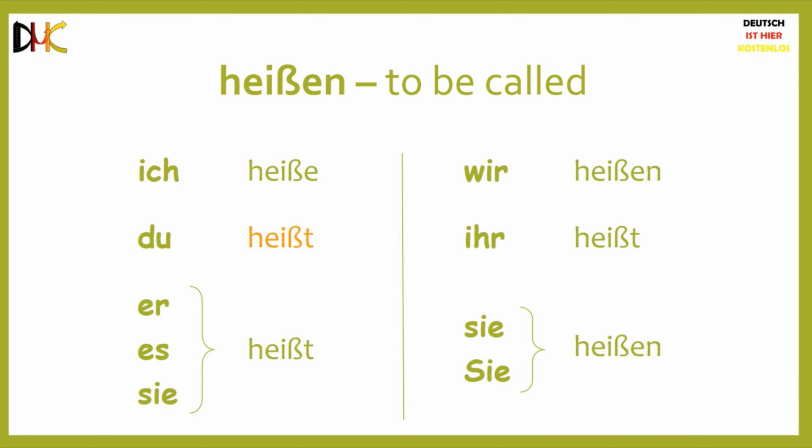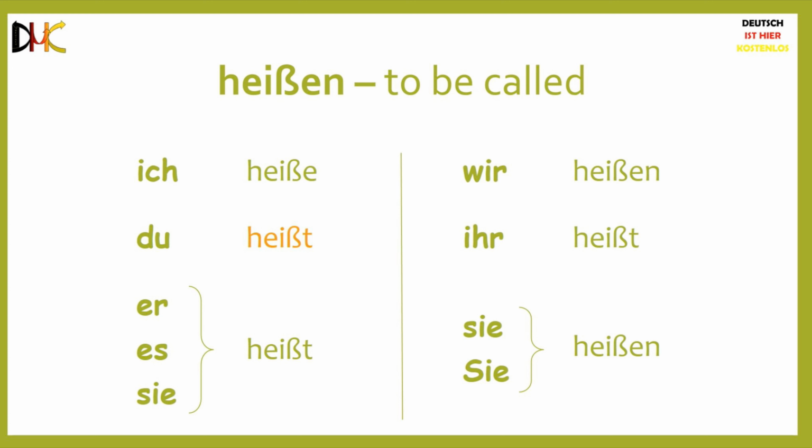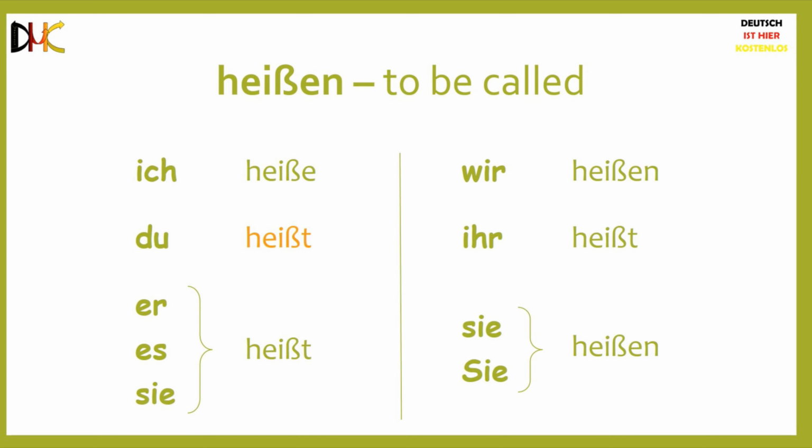So every time we come across or learn a new verb, we will see the conjugation of it as well. And it is recommended that you learn new verbs along with their conjugation, at least for irregular verbs. Practice writing new verbs exactly the way you see it on the screen, in the same order. Ich, du, sie, and wir, ihr, sie. Whenever you think of a verb, try to conjugate it in your mind for all 6 sets of pronouns. It helps you improve the way you use them in sentences.